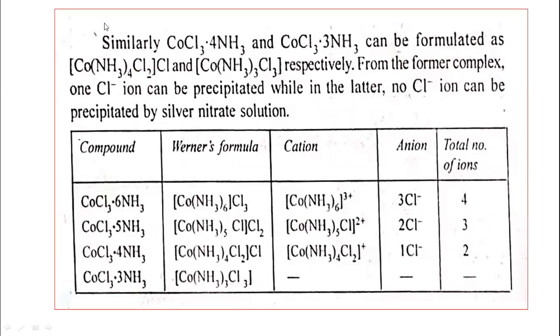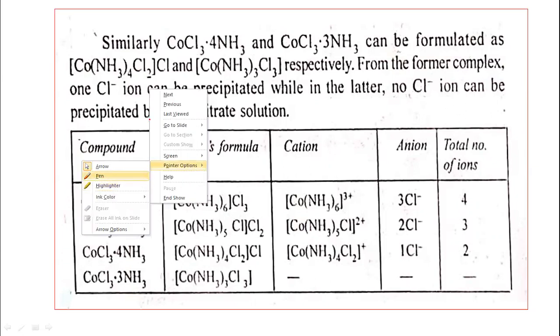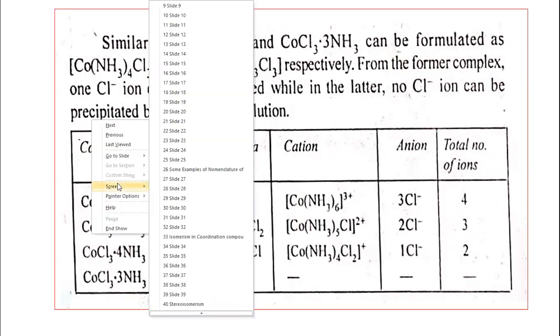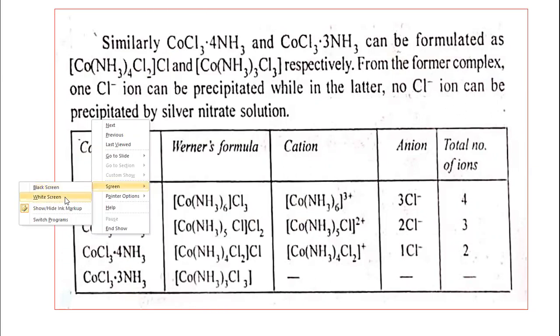Let us see, on the basis of this, how to explain other compounds also. CoCl3·4NH3 and CoCl3·3NH3. Let us explain this. CoCl3·4NH3 on the basis of the Werner coordination theory, and CoCl3·3NH3. See, represent the structure of this compound.